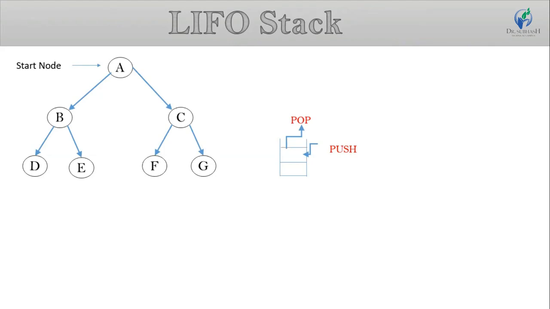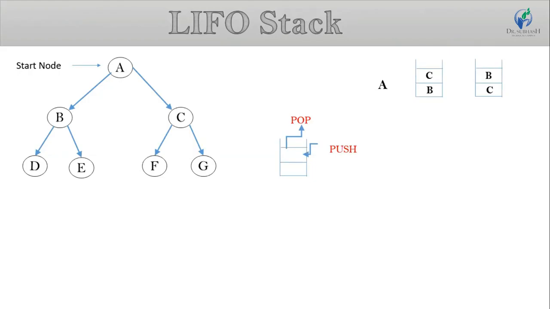I start with node A. So we have two child nodes of A, B and C. We can insert them in the stack in the sequence B and C, or C and B. Here we follow the B and C sequence.